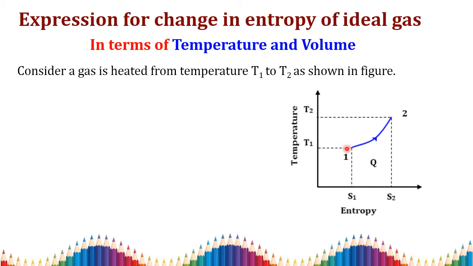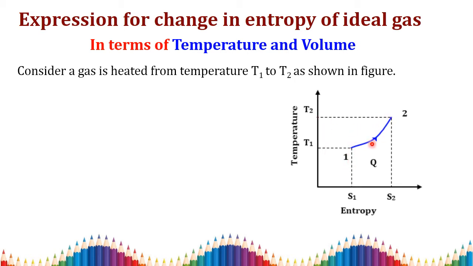So the initial state is referred to as 1 and the final state is referred to as 2. At the initial state the entropy measured is S1, and at the final state the entropy measured is S2. At the initial state the temperature measured is denoted as T1, and at the final state the temperature measured is T2.